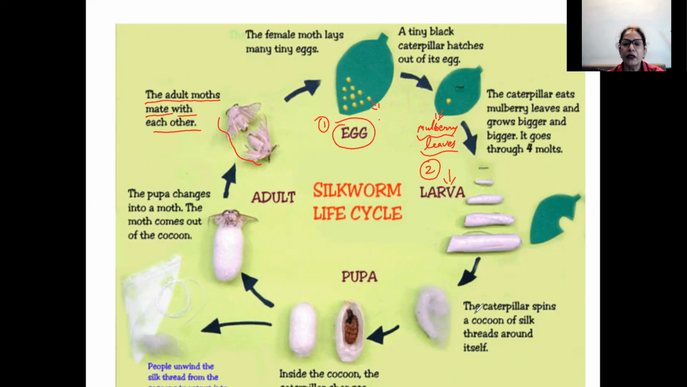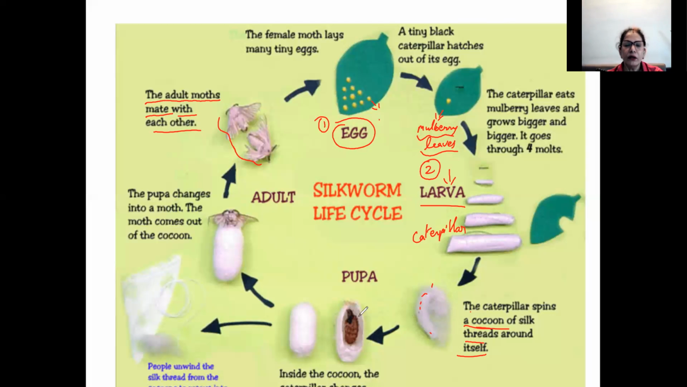Then from the larva, the caterpillars are seen. Then the caterpillar spins a cocoon of silk threads around itself. So in this stage, what is happening? The larva and then the caterpillar. What does this caterpillar do? It will start spinning like this. This is the silk thread, a cocoon of silk threads. It is given a special name, a cocoon, a closed structure of silk thread around itself.